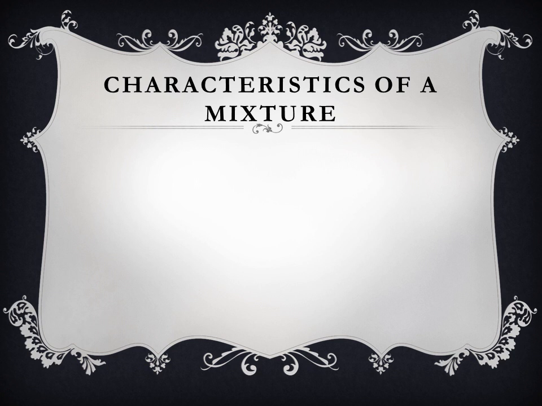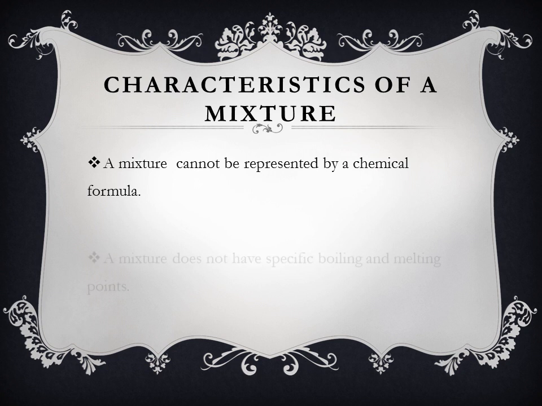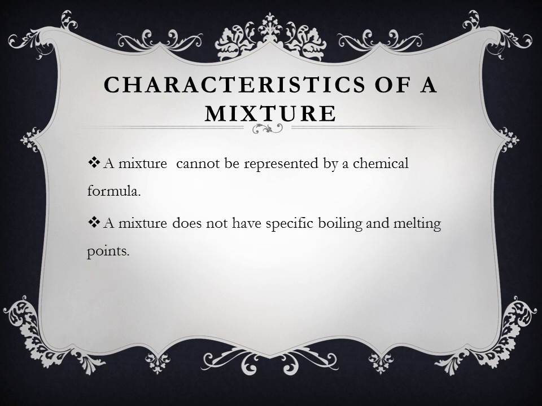Let us study the characteristics of a mixture. A mixture does not have a definite composition. Therefore, a mixture cannot be represented by a chemical formula. Second, a mixture does not have specific boiling and melting points. Or, a mixture does not have characteristic color, odor or taste.